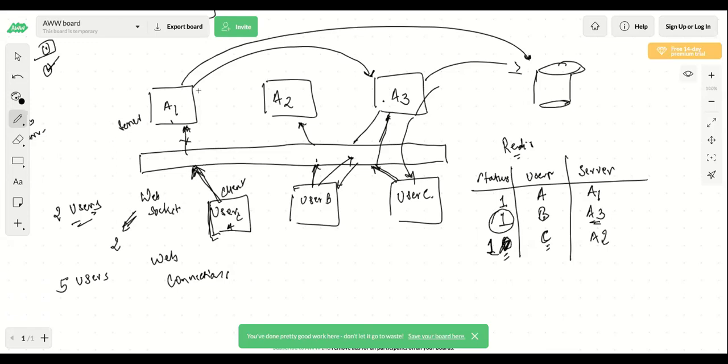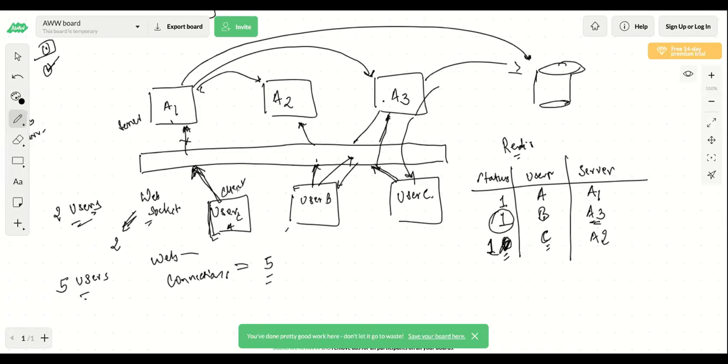So client is communicating with server. Please understand, client can't connect with client, right? Because you don't have any connection between them. This client is connecting with this server. So there are 2 WebSocket connections. And when there are 5 users which are online, how many WebSocket connections will there be? There will actually be 5 WebSocket connections.